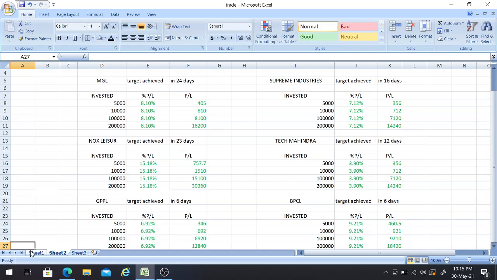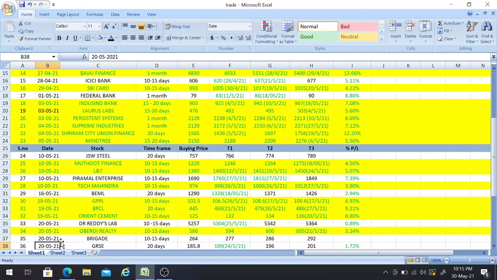And the last one in this video, which achieved all the 3 targets which I have given till now, is BPCL stock. I have given the buy call for the stock on 19th, same as GPL, with a time frame of 20 days, with a buying price of 445 and the third target of 486, friends. And this got achieved on 27th of this month, giving us a return of 9.21 percent, friends.